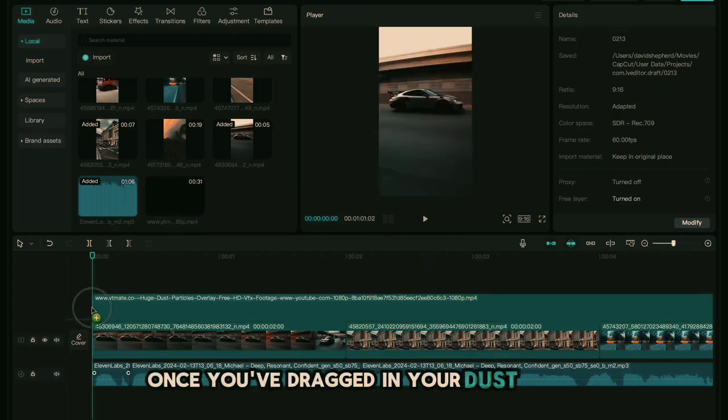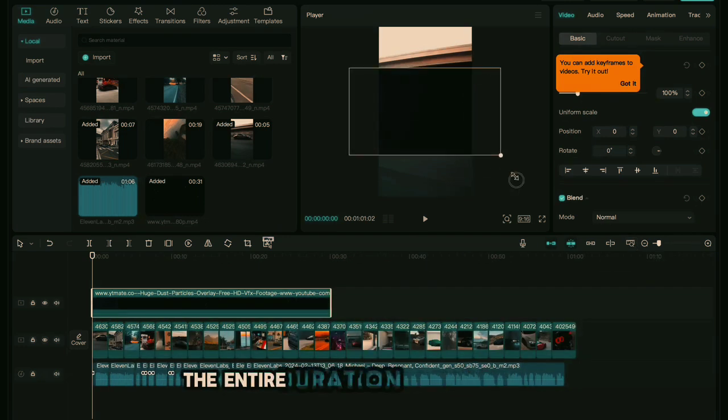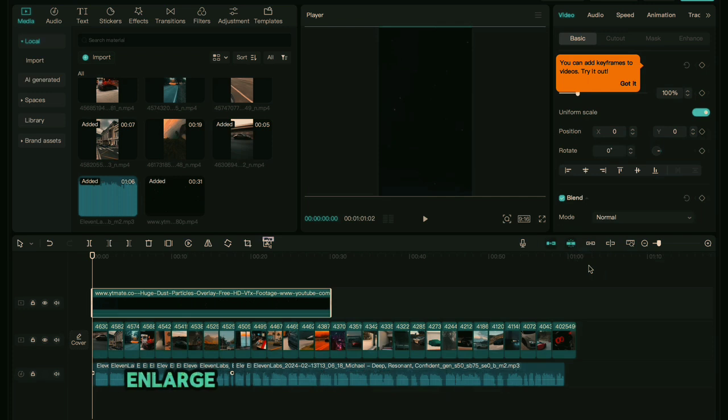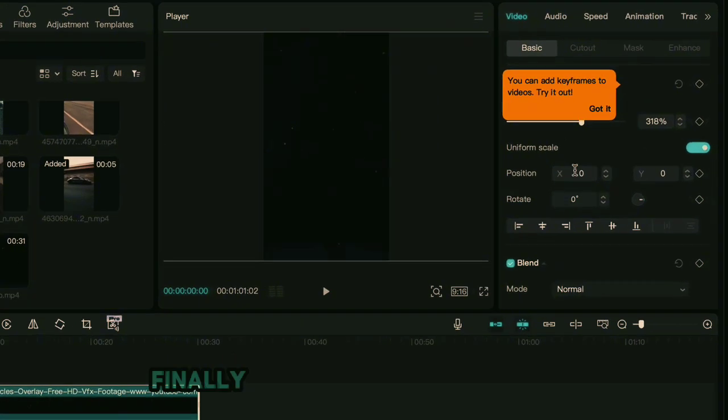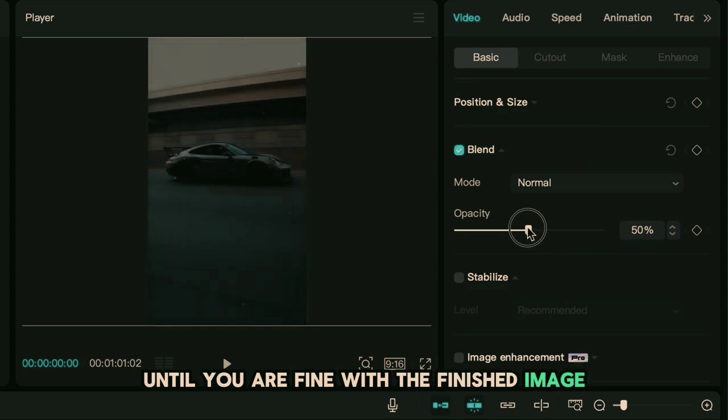Once you've dragged in your dust filter, you want to add it into your timeline and make sure that it lasts the entire duration of your video. Then you want to enlarge it so that it covers the full screen. Finally, go to the top right of CapCut, scroll down, and lower the opacity until you are fine with the finished image. Our video is almost done.